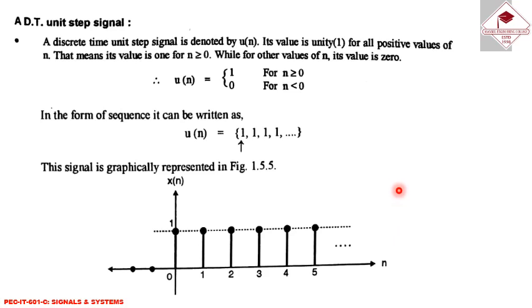Next, a discrete time unit step signal. A discrete time unit step signal is denoted by u[n], and it has a value of unity for all positive values of n. This means the value is 1 for n ≥ 0, while for other values of n its value is 0. u[n] = 1 for n ≥ 0 and 0 for n < 0. So u[n] is 1, 1, 1, 1. This signal is graphically represented as shown in the figure.